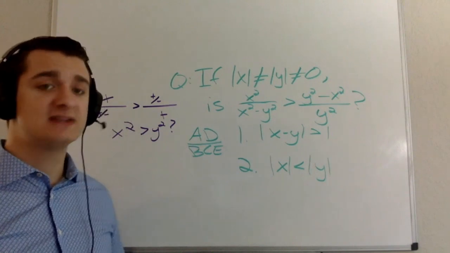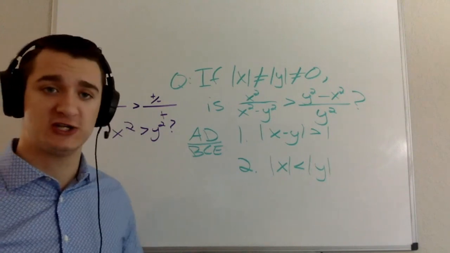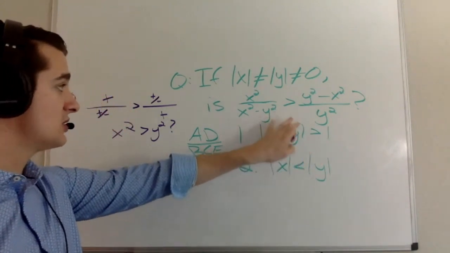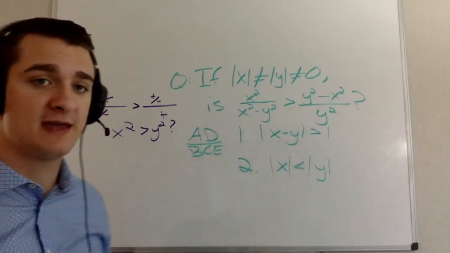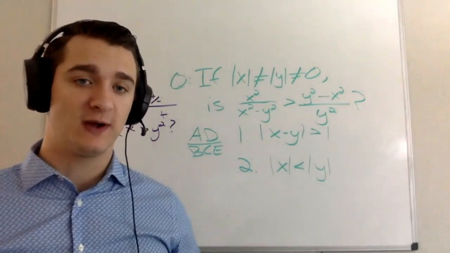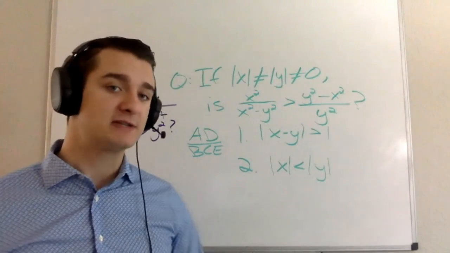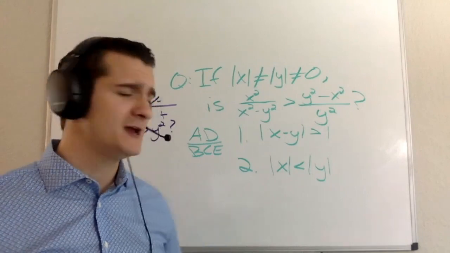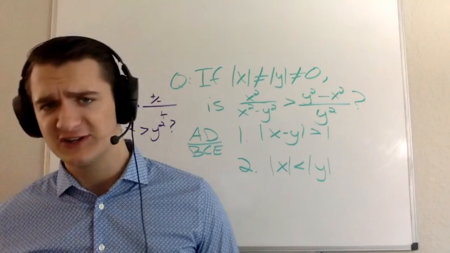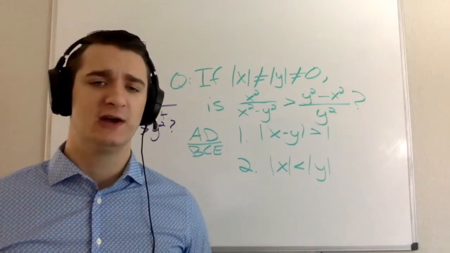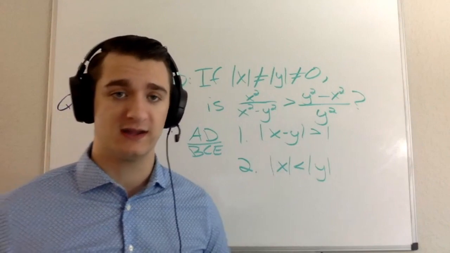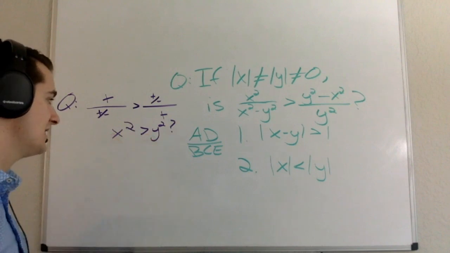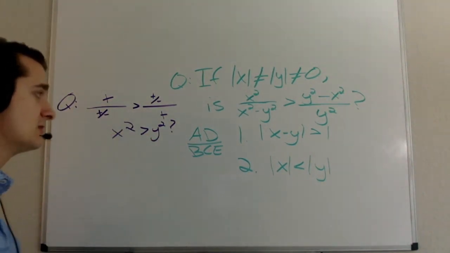And again, you can see on this particular question why pushing the question on the GMAT is so important. Because if I take this whole thing and try to answer it with either of these two statements, things get very confusing very quickly. Picking numbers can be an absolute disaster on a question like this. Testing cases, same thing, especially if I start getting into fractions and I'm squaring fractions and subtracting fractions. Things get very confusing very quickly if I go that route. But if I use a little bit of logic here and I'm able to boil my question down to, okay, is x squared greater than y squared?